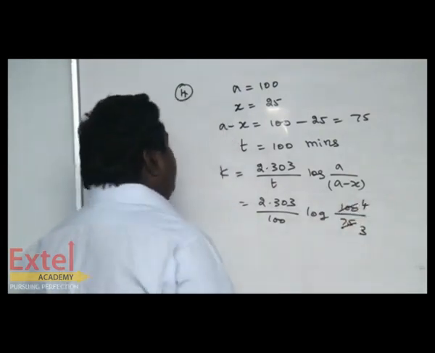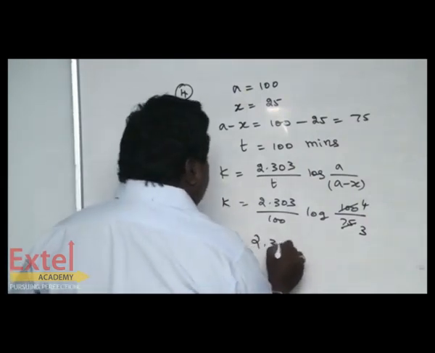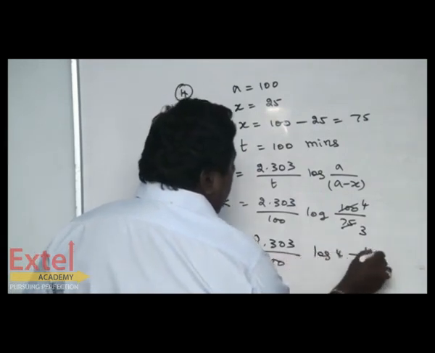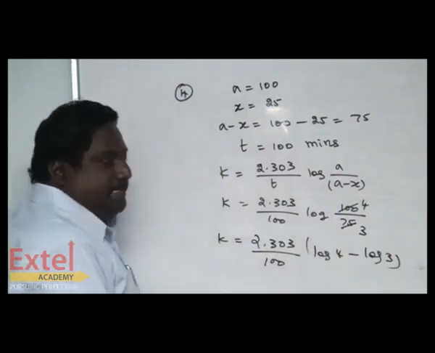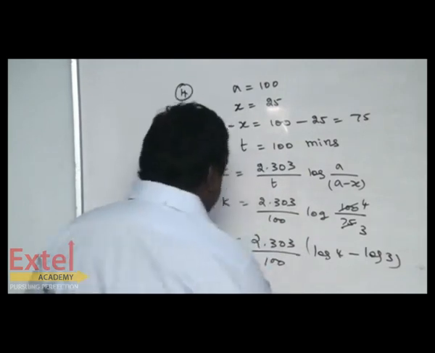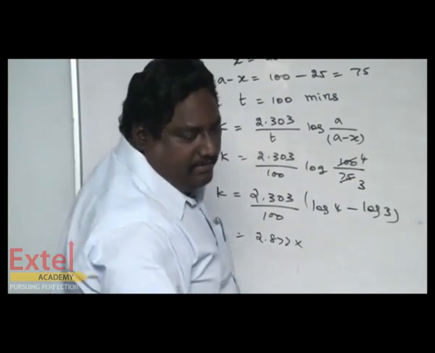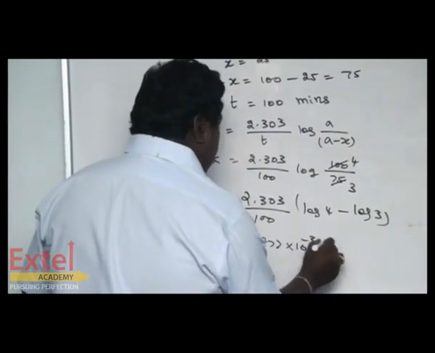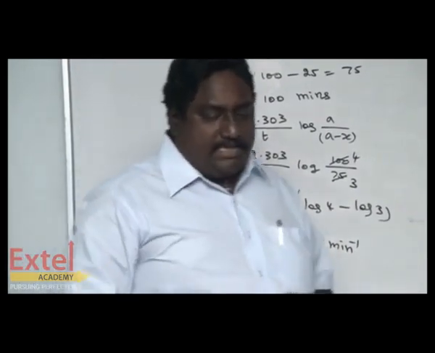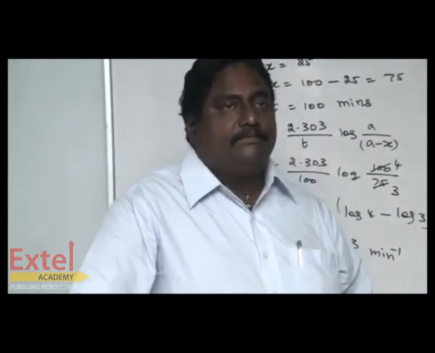4 by 3. So 2.303 by 100 into log 4 minus log 3, because log of 4 by 3. The result will be 2.877 × 10^-3 minute^-1. This is the K value. Since time is given in minutes, it can be proceeded like this.